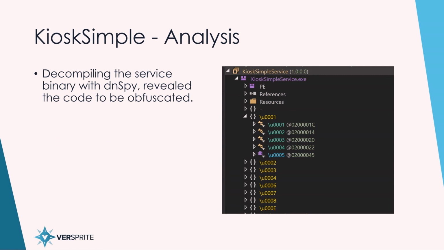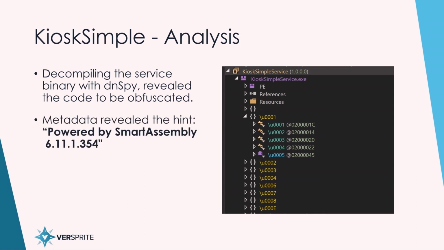So first, we started with analysis. We put it into dnSpy, decompiled it, and we saw that it was obfuscated. Nothing had a proper name, just 1, 2, 3, 4, which wasn't valuable to us. Luckily, the metadata included a hint. It said powered by SmartAssembly 6.11.1.354.